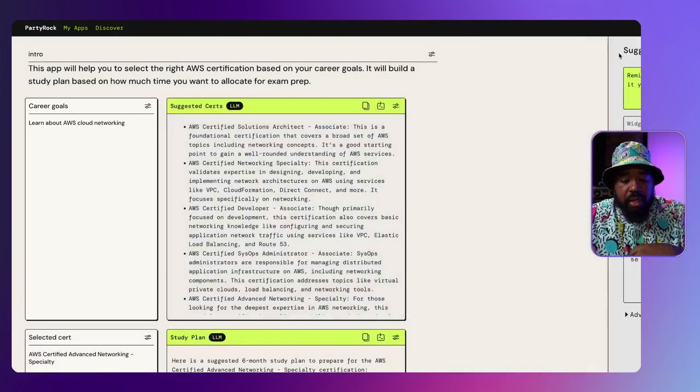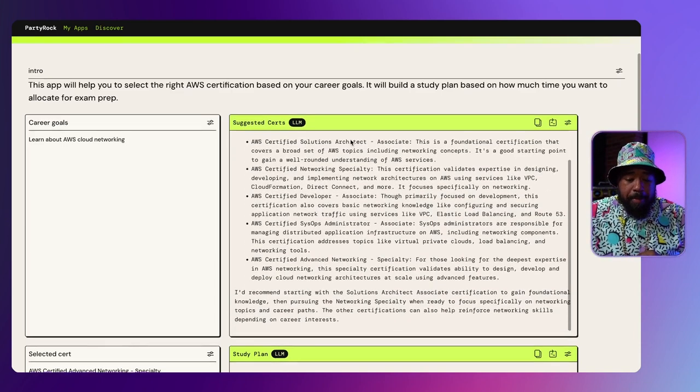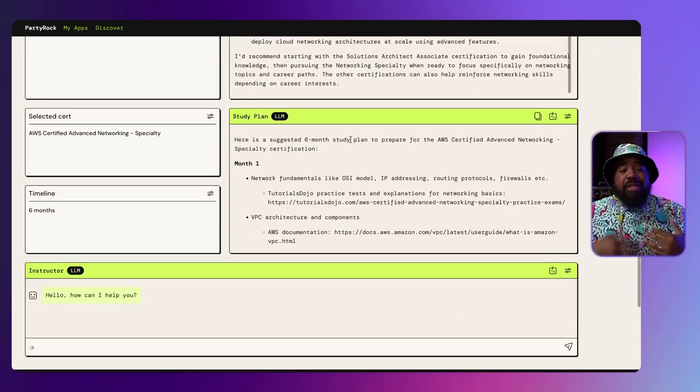Now, the response from the large language model is going to be a list of certifications that actually align with our career goals. And this is awesome because now I have an idea of what certification I should actually focus on to get me aligned with what I want to learn on AWS. So from there, I decide on the certification. The certification I decide on is the AWS Certified Advanced Networking Specialty certification because I want to learn it all.